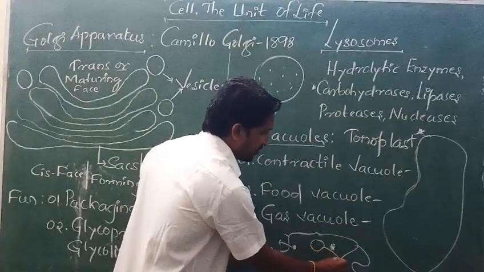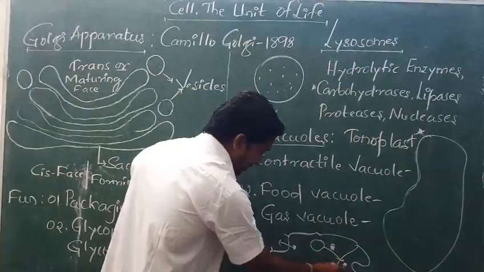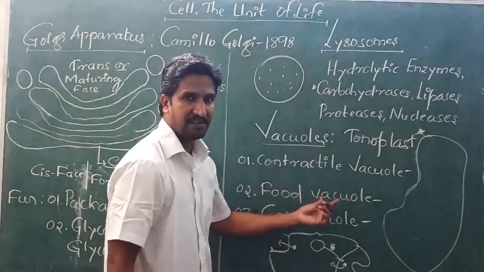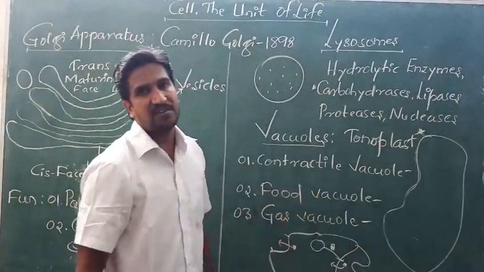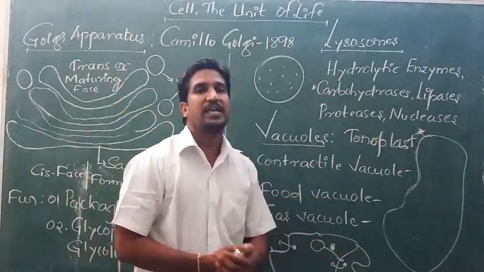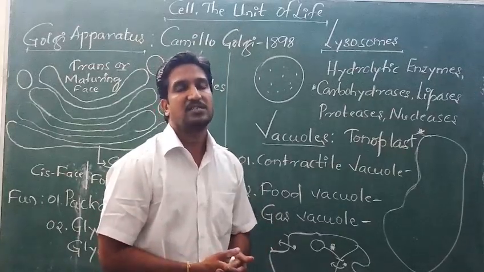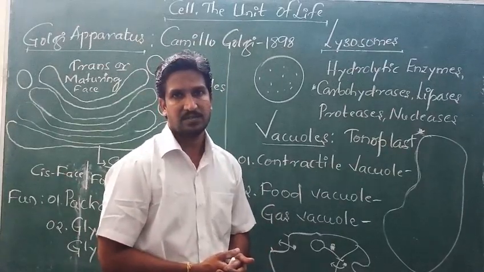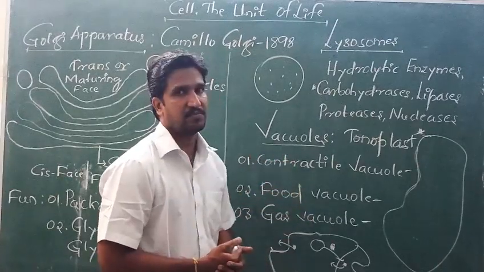This vacuole is responsible for taking it in. That is the food vacuole. Then the third is the gas vacuole. The gas vacuole stores the gases which are needed for its survival. So that is our vacuole.